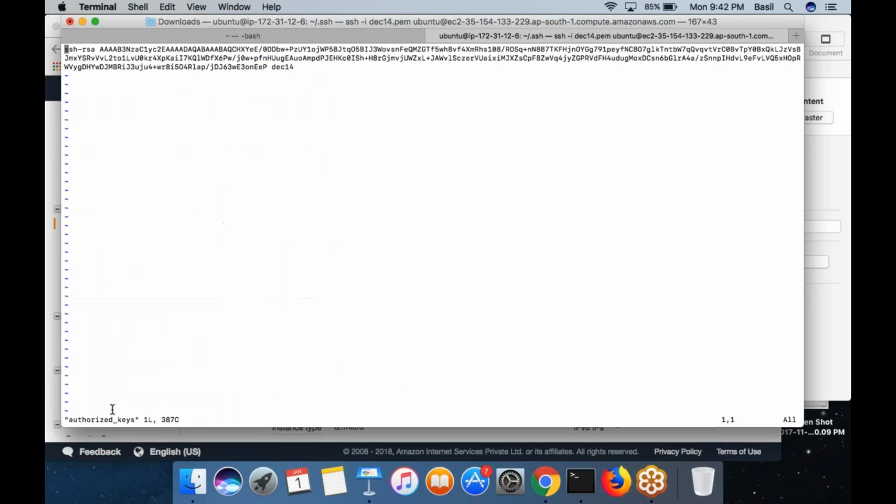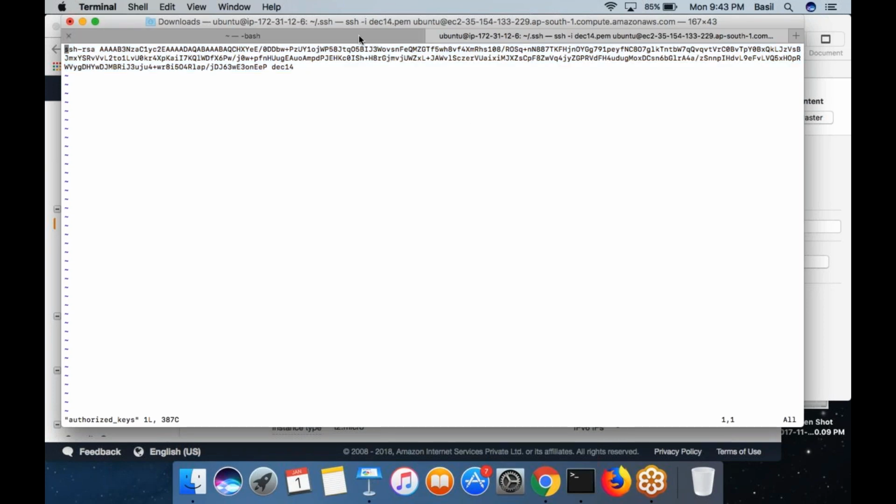If you open the authorized_keys, you can actually see the public key of December 14, which is saved here. This is done by AWS. AWS did that for me when I launched the machine with the key December 14. AWS copied the public key of December 14 inside my EC2 machine. That is the reason I was able to log in to the machine with December 14.pem, the private key file.